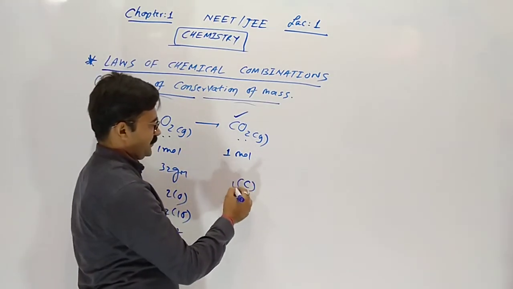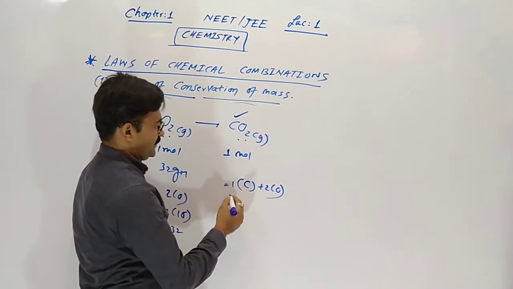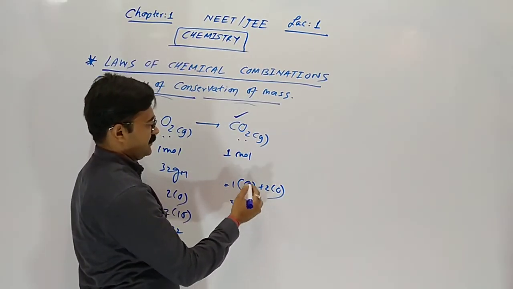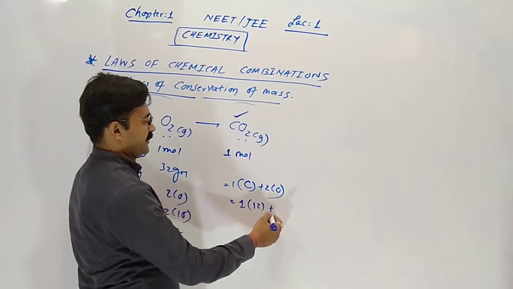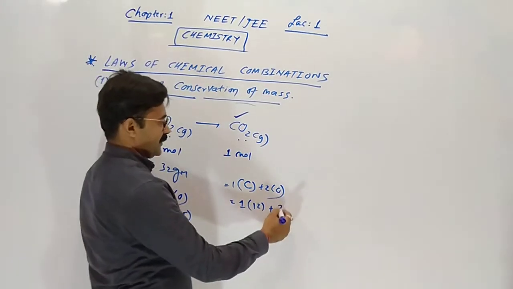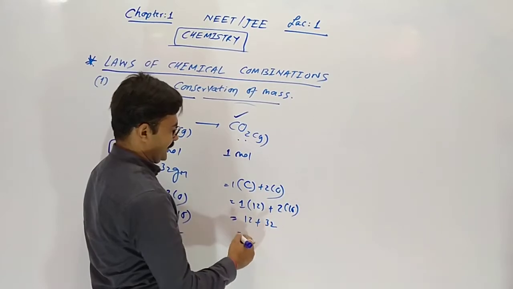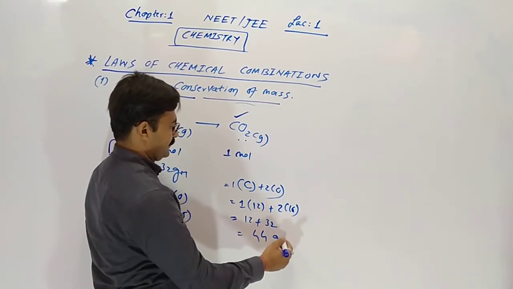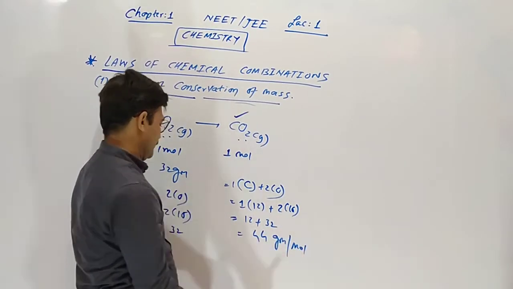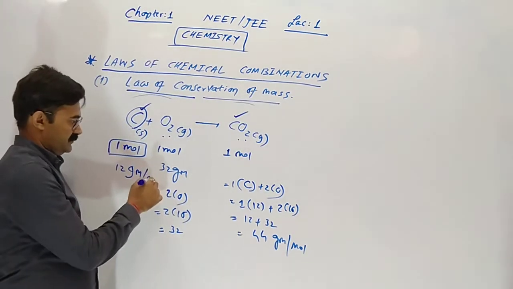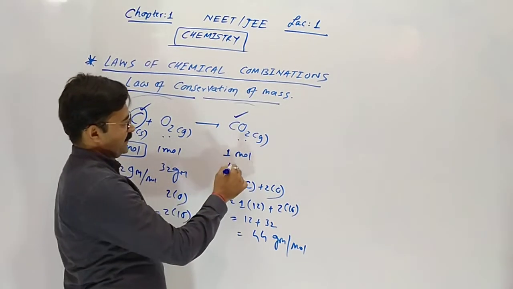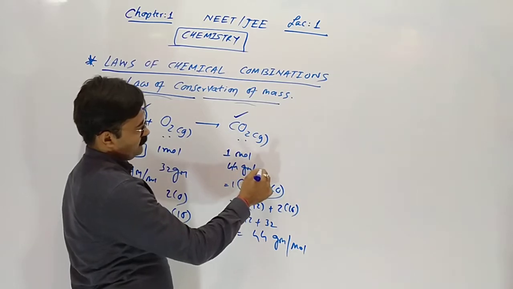For 1 mole of CO2, 1 carbon and 2 oxygen, atomic mass of carbon is 12 and of oxygen is 16, so 12 plus 32 is 44. The unit is gram per mole. So it gives 44 gram per mole.